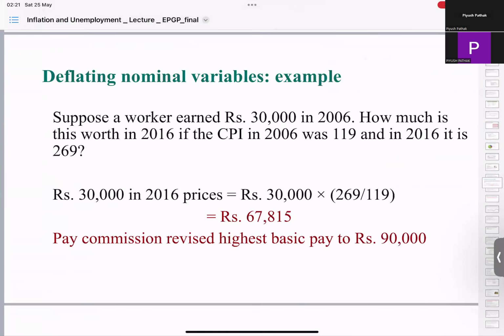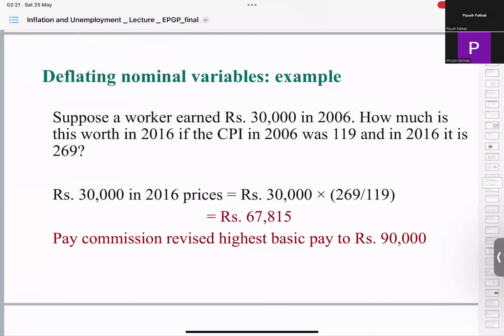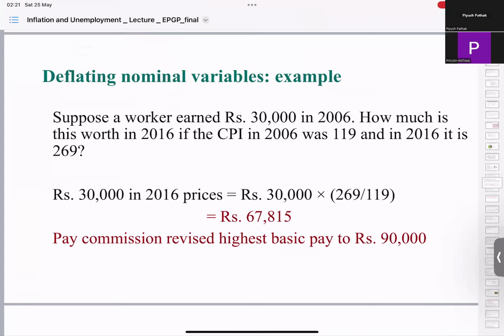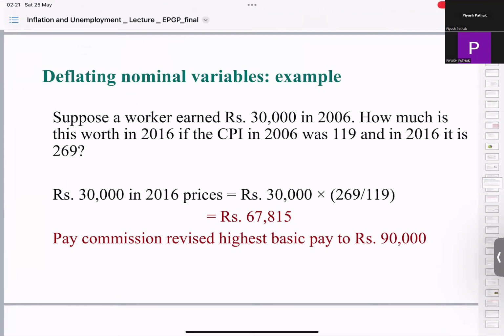Suppose a worker has earned 20,000 rupees in 2006, and how much is this worth in 2016 if the CPI in 2006 was 119 and in 2016 it is 269. Now this is using the double formula which we had.